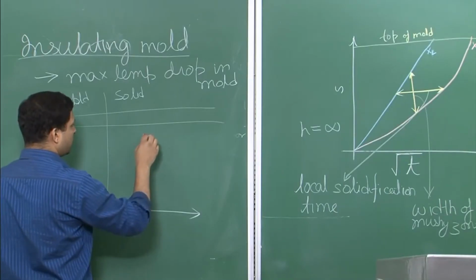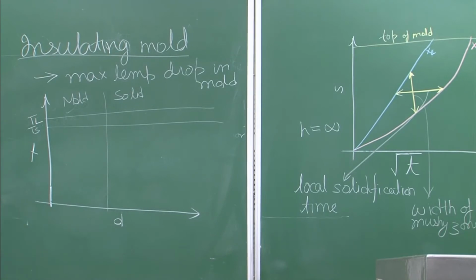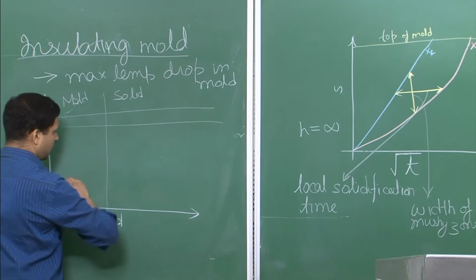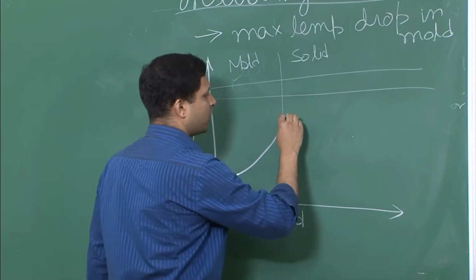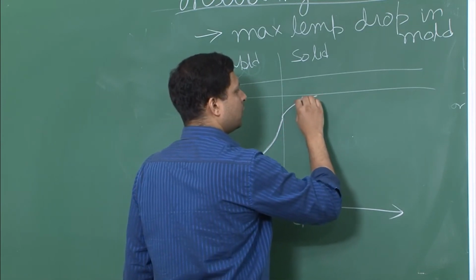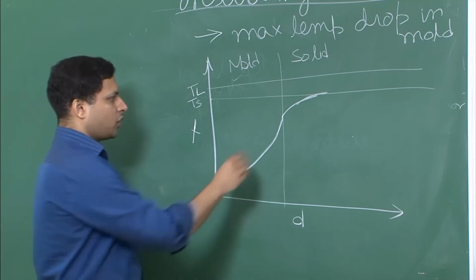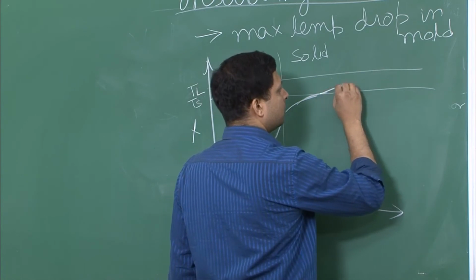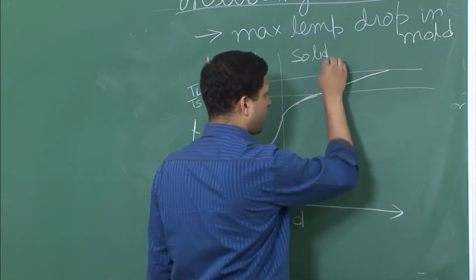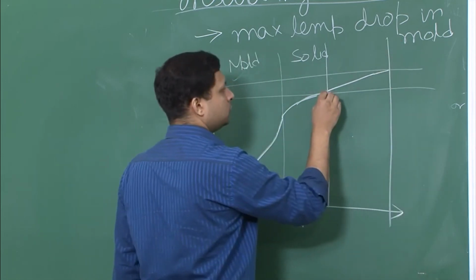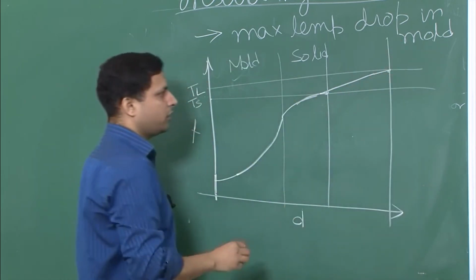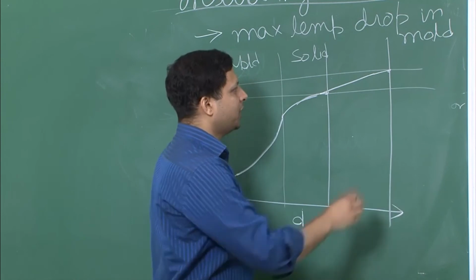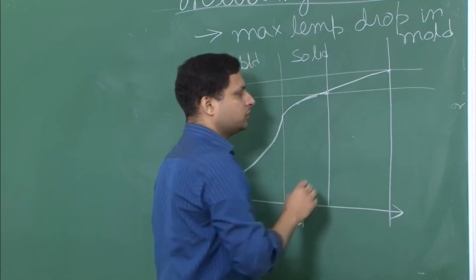The region below which you will get only solid, you will be calling solidus. Now, over here we will have the maximum temperature drop taking place in the mold, and then we have the solid over here. This represents our solidus, this represents our liquidus, because below this you have only solid, above this you have only liquid, and in between you have solid plus liquid.